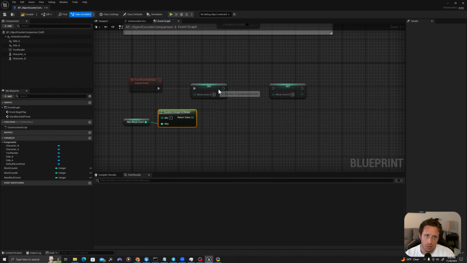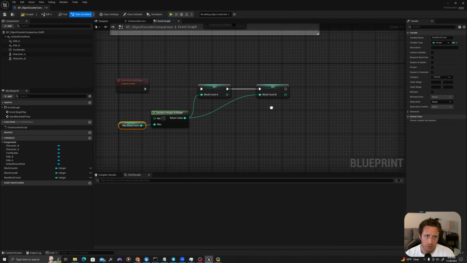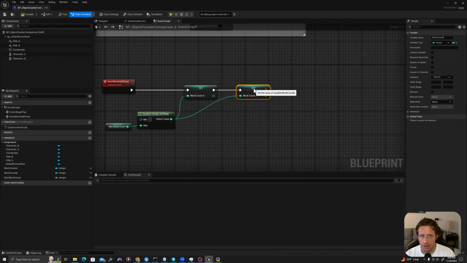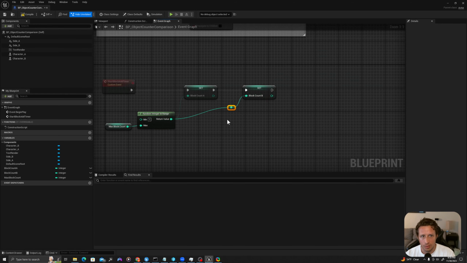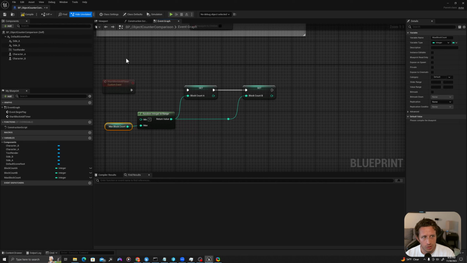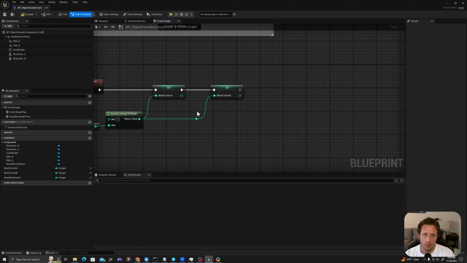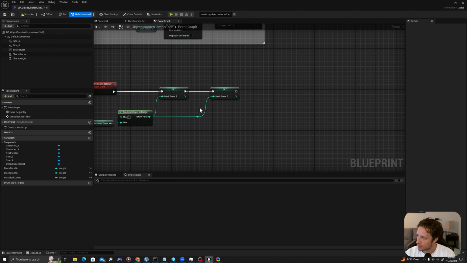And then from start block count timer, I'll drag in there. Random integer into A, and also random integer into B. Don't worry, it will run this function again each time, so it is not guaranteed to be the same number, but it will choose a random value from 1 to what we set, which let's set it to 10. So it'll pick a random value from 1 to 10 and set it into those variables.